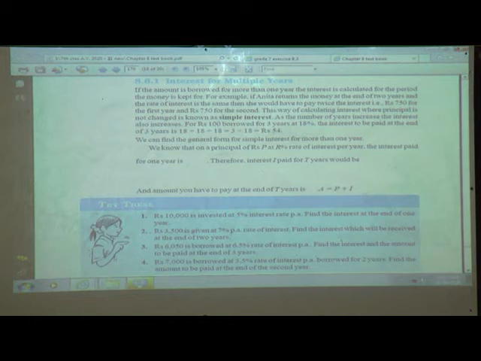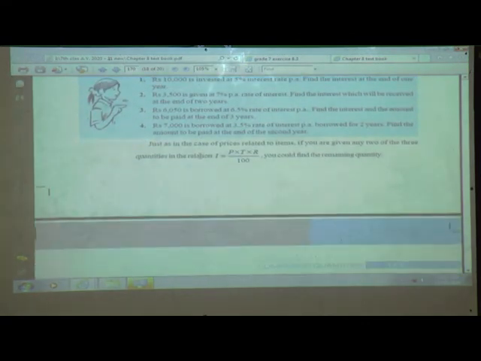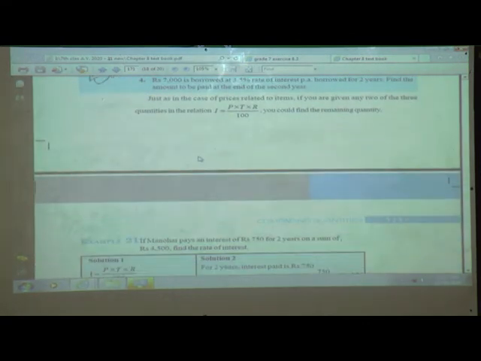So always interest should be added to the principal amount, and that will be the total amount. In this way we have seen how to calculate the interest for multiple years. If the principal is the same, then we can calculate it very easily.